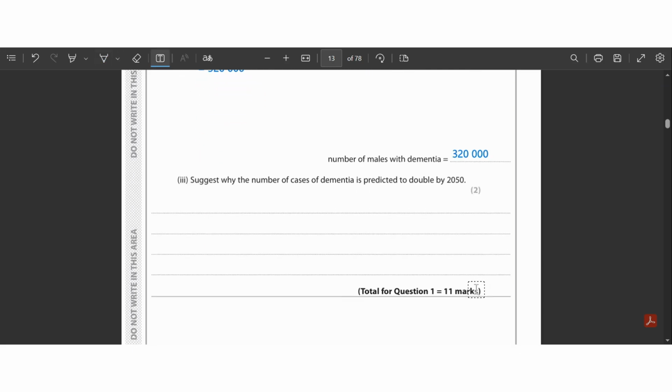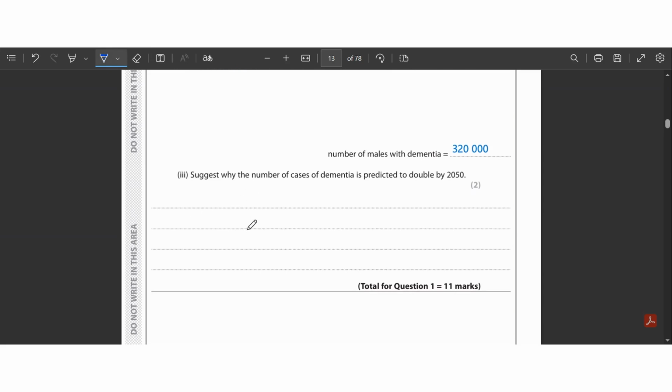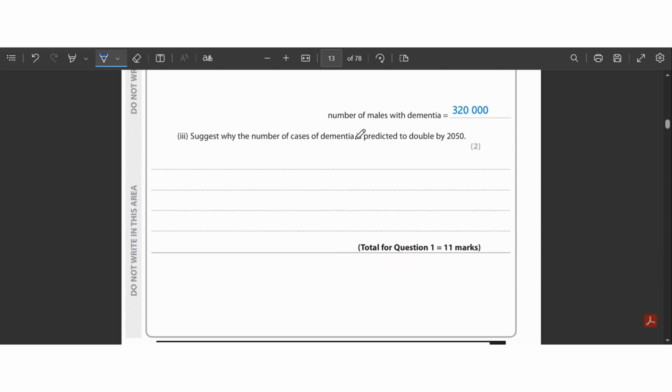This is the last part of question number 1. Part 3, it says that the number of cases with dementia is predicted to double by 2050. So it is doubling, which means that it is increasing. This means that more people are being affected, hence it is increasing. It means that more people have their brain function working less efficiently, which means that the brain is not properly working.